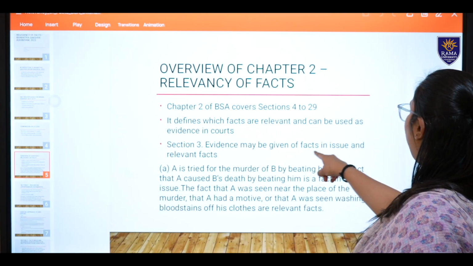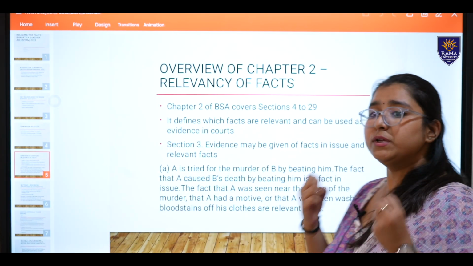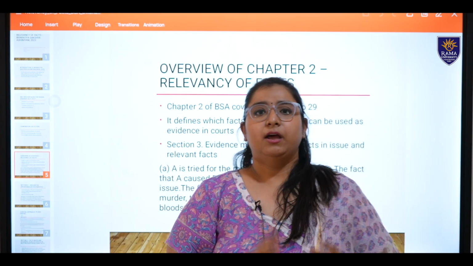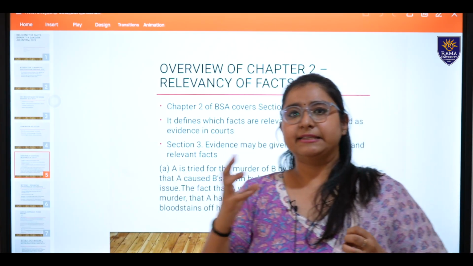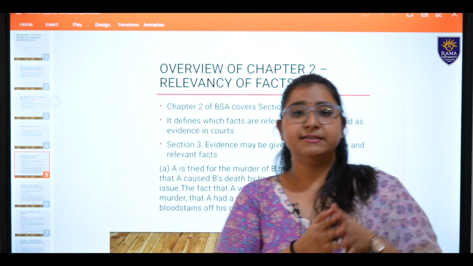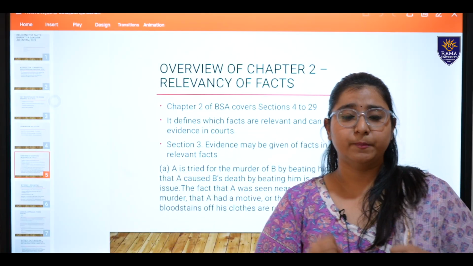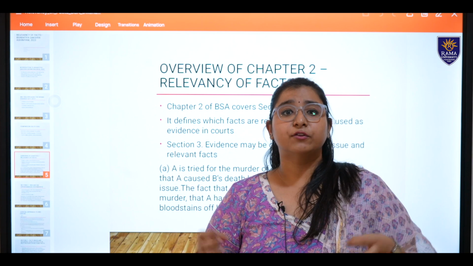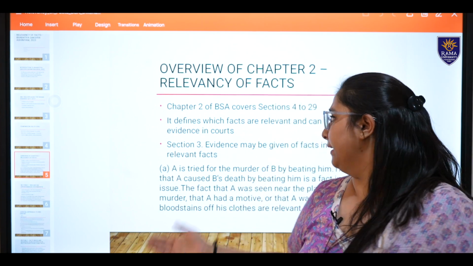Evidence may be given of facts in issue and relevant facts. Which facts do we talk about basically? You are not going to come and say anything and say that the court has to deal with it. No, it should be relevant. Relevant in the sense it should be connected to the case. It should be relevant enough for the court to deal with it, right.